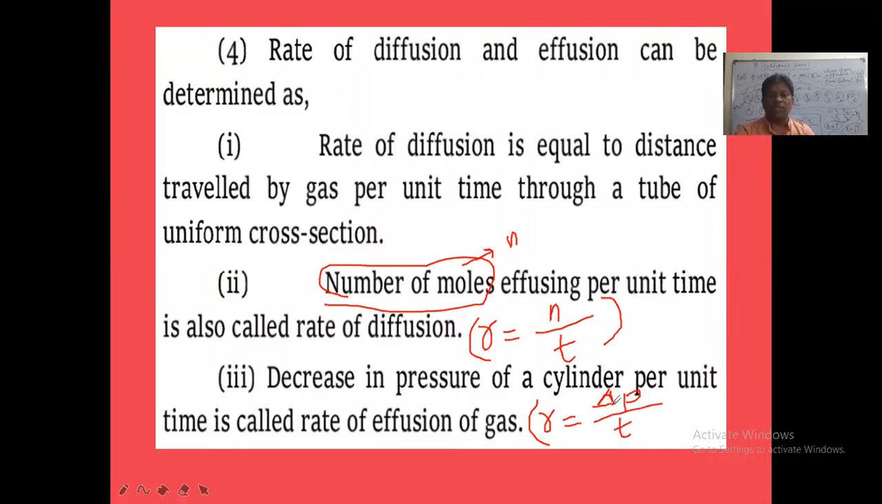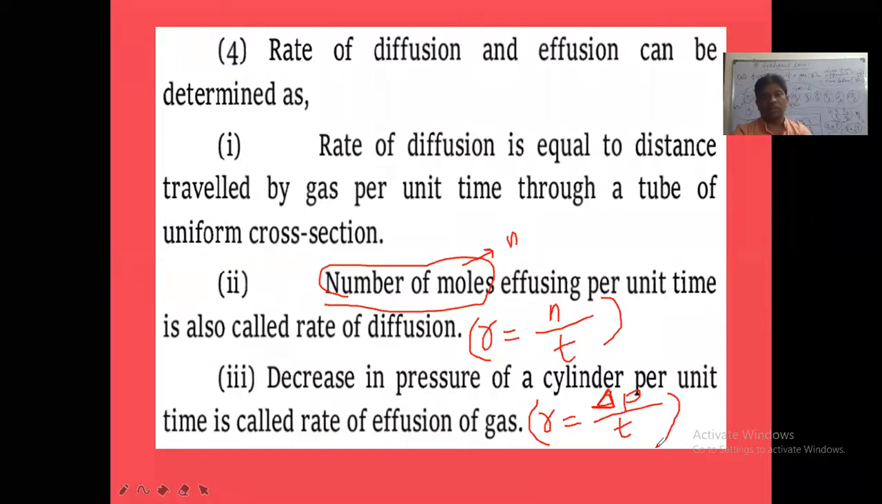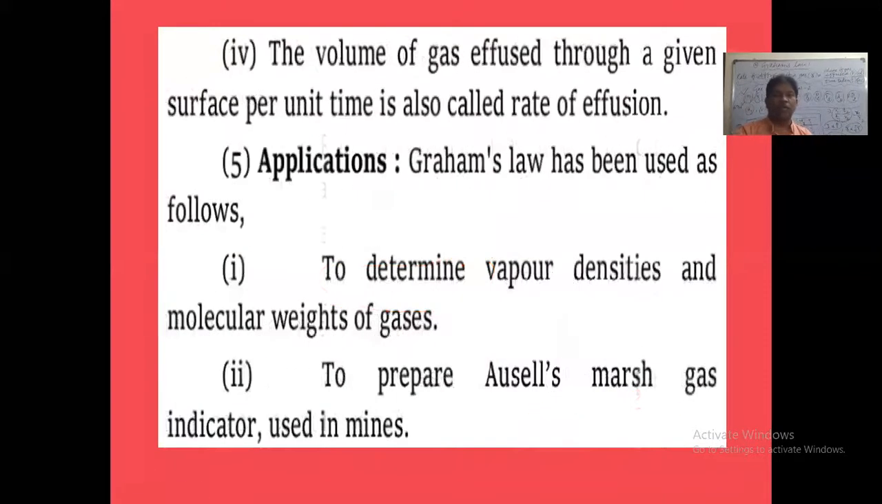Delta means change. The change in pressure by time is called the rate of diffusion. The decrease in pressure of a cylinder per unit time is also taken as the rate of diffusion or effusion. And the volume of gas effused through a given surface per unit time is also called the rate of effusion. Rate of effusion means how much volume of the gas is effused from one place to another through a given surface per unit time. It is also called the rate of diffusion or rate of effusion.